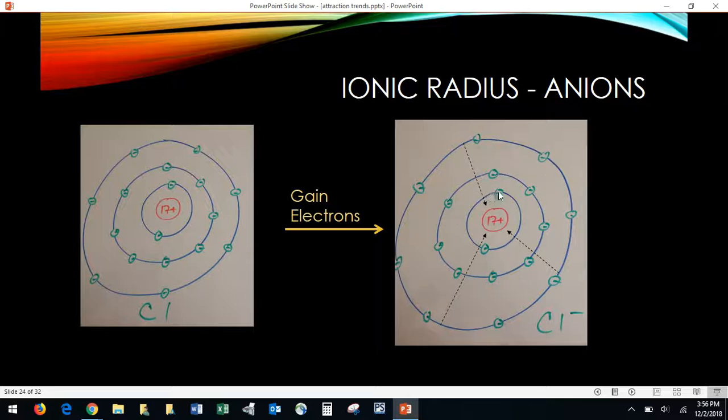They're outnumbered. And because of that, the attraction is not as strong as it would have been if there were as many or even more protons than electrons. And because of that, this atom radius tends to get a little bigger. And when you consider the fact that electrons also repel each other, that's going to help make that atom spread out a little more because there's not enough attraction to the nucleus to keep them all in place.